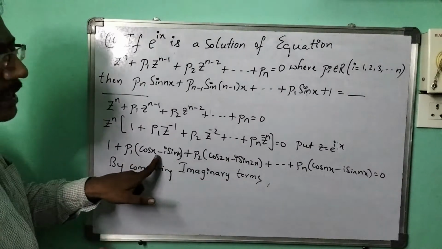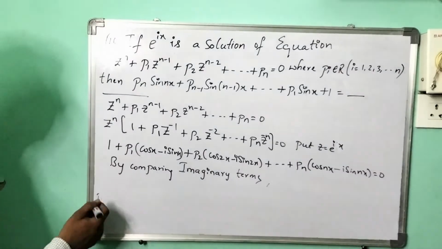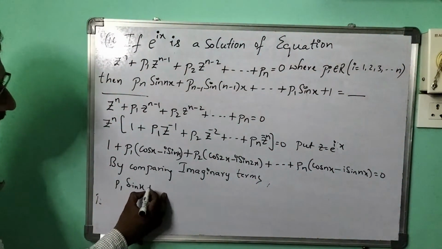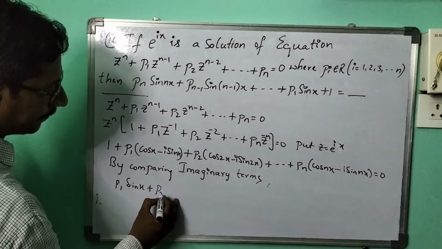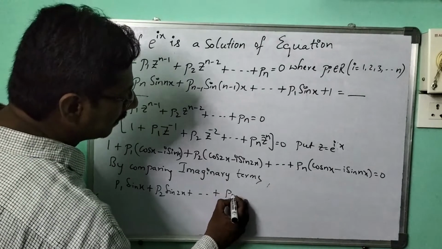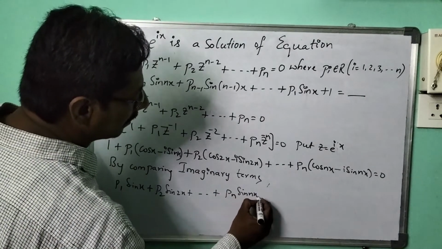Yes. And the minus i has to be taken as common. So we will have p1 sin x, from here p2 sin 2x plus and so on, pn sin nx equal to 0.